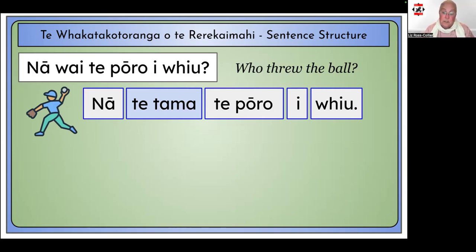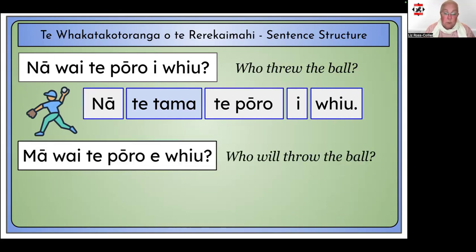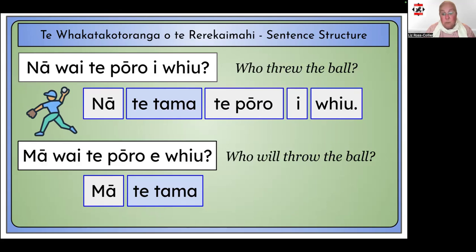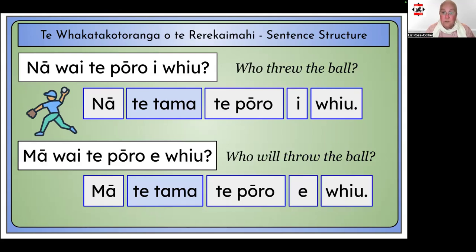If we want to ask who will do something in the future, it's the same structure, but with māwai. In the question, māwai goes with e. So here's the question. Māwai te pōro e whiu. Who will throw the ball? The answer sentence starts with mā, then the agent, te tama, te pōro, and then e whiu. Mā te tama, te pōro, e whiu. The boy will throw the ball.